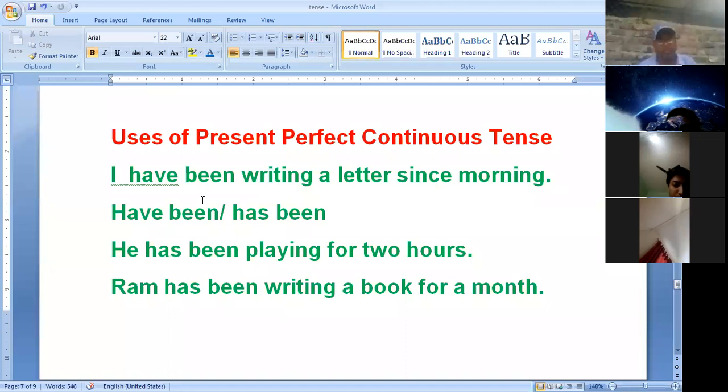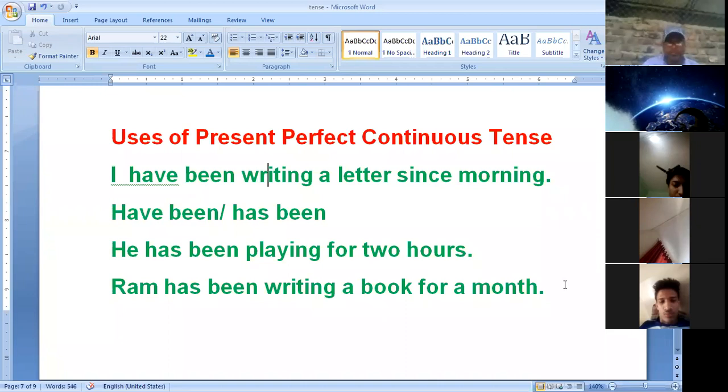I have been, we have been, you have been, they have been, and other subjects which are in plural number. My friends have been, my brothers have been, this way. And has been is used with he has been, she has been, it has been, and any other singular subject like my brother has been, my friend has been.